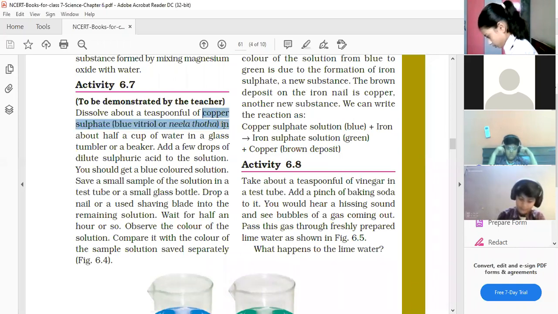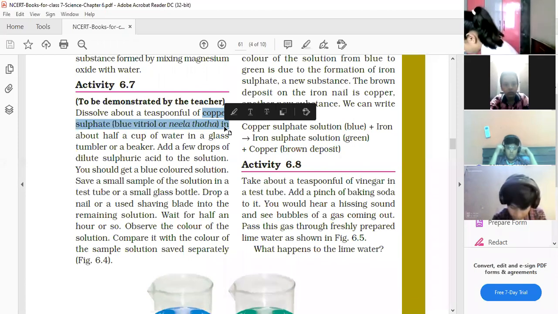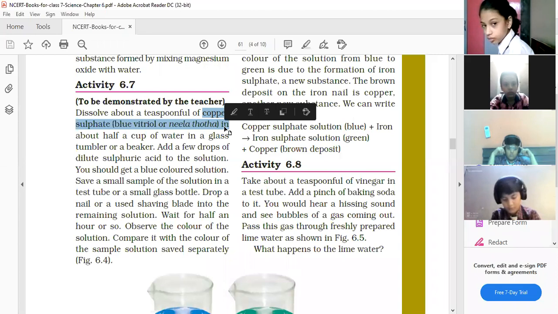There may be a question for 1 mark. What is another name for copper sulfate? Blue vitriol or Neela Thotha. These are the names for copper sulfate. Another name for copper sulfate. Okay, continue.